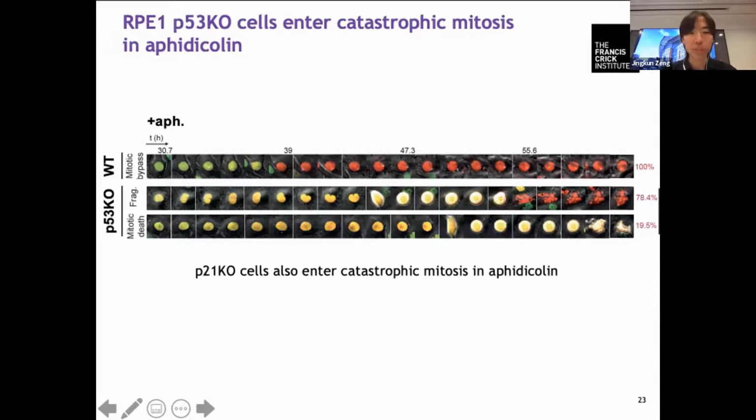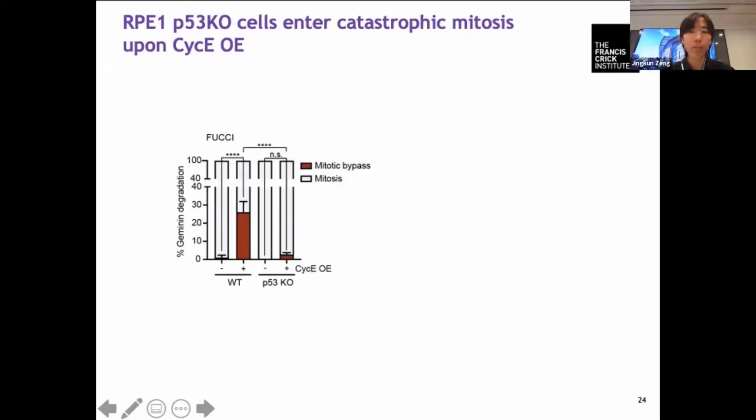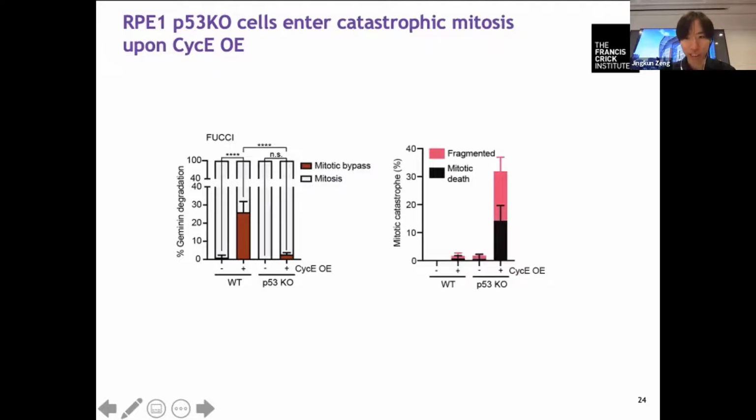We also knocked out p21, which is a CDK inhibitor activated by p53, and found that p21 knockout cells behave like p53 knockout, and they also enter catastrophic mitosis in acetylcholine. The same also happened when we overexpress cyclin E. In wild-type cells, when they overexpress cyclin E, about 30% of cells can bypass mitosis, but the p53 knockout cells do not bypass mitosis anymore. Instead, they have this catastrophic mitosis, similar to the acetylcholine treatment.